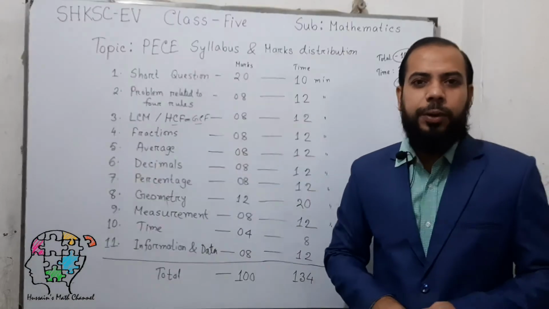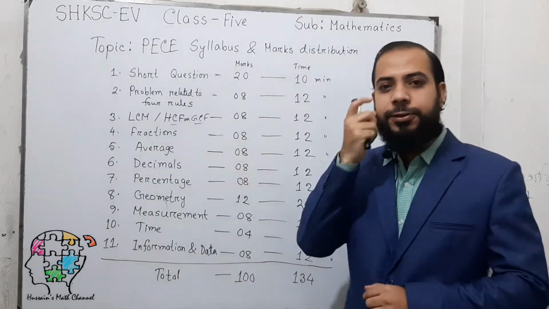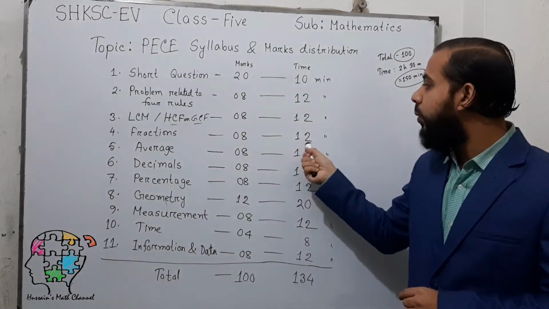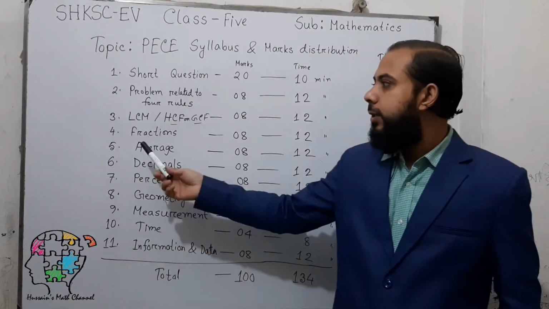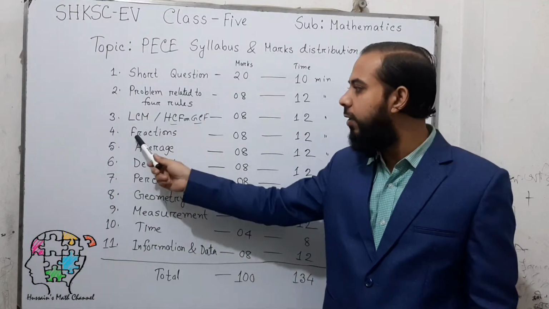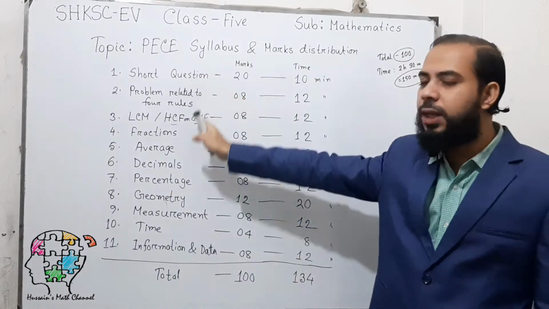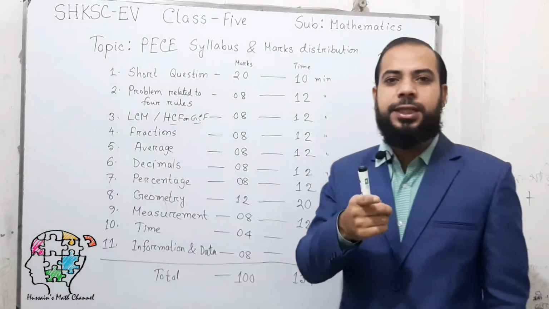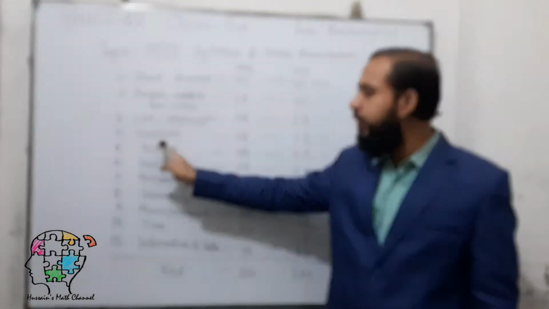In question number 4 you have to answer fractions and you will get 8 marks if you answer these questions correctly, and you can spend 12 minutes on this question also. These short questions, problems related to 4 rules, LCM, HCF or fractions, are very familiar to you. That means you have done these questions in the previous level of your education, that means in class 4. I hope you are very much acquainted with these questions.